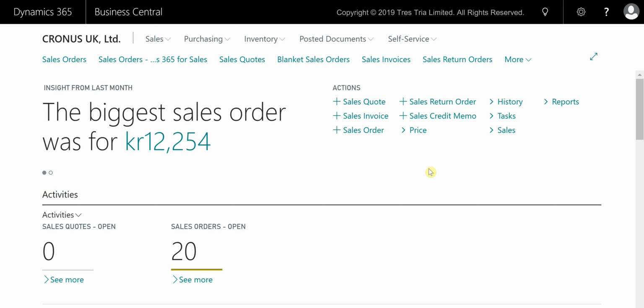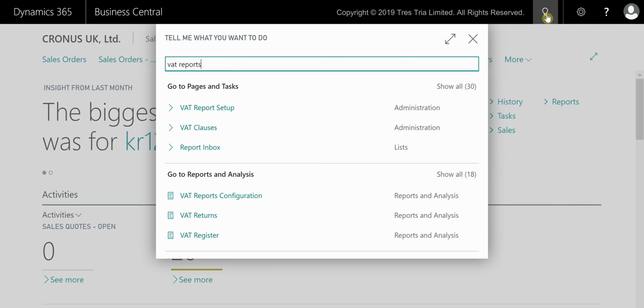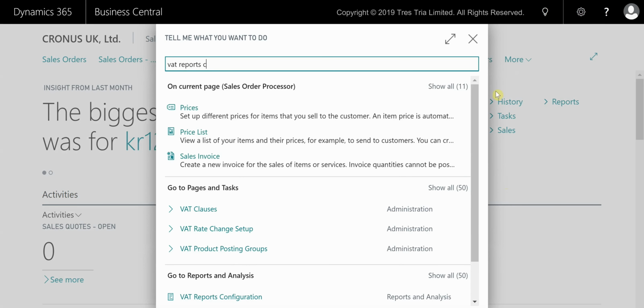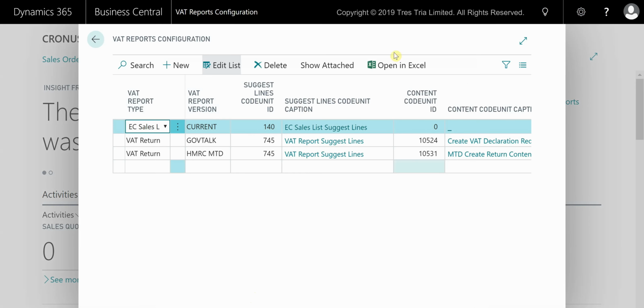Luckily, this will be completed for you automatically. So here we are within Business Central, and the first area of setup is the VAT Reports configuration screen. As you can see, this is populated, and you can see here we've got the HMRC MTD VAT report version, and this is the one that Business Central will use for your submission.